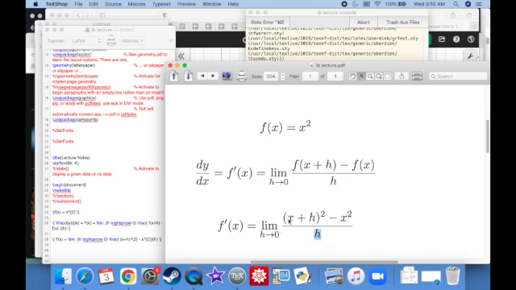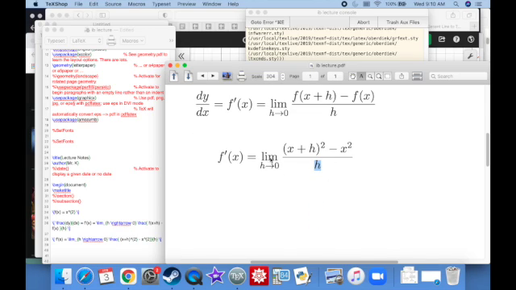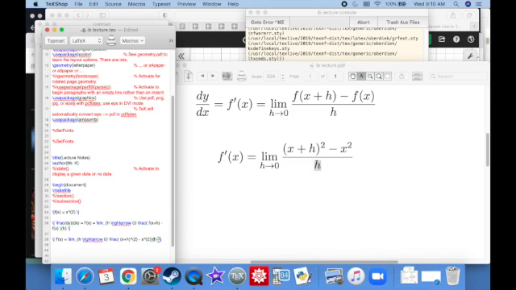Now, what do I do with this? Well, I've got to do a little bit of algebra shenanigans, not a big deal. I'm allowed to FOIL out the top. That seems like a valid move. So this will just be x squared plus 2xh plus h squared.